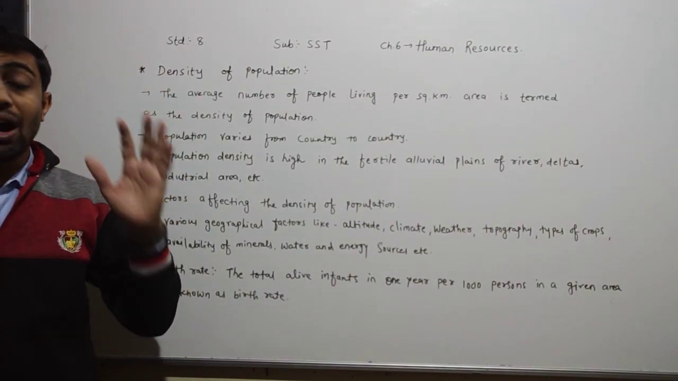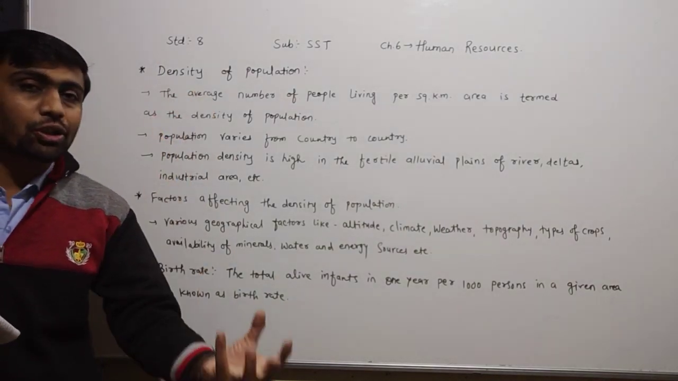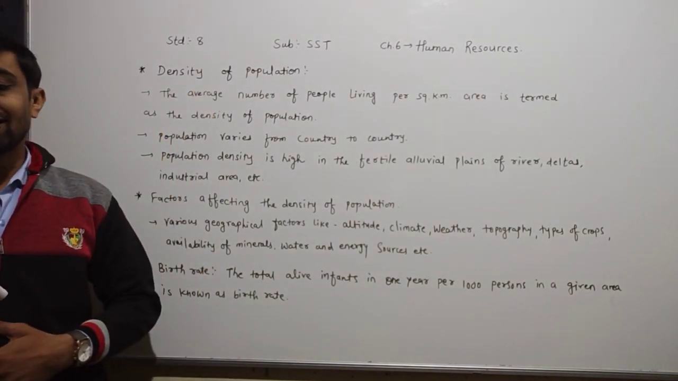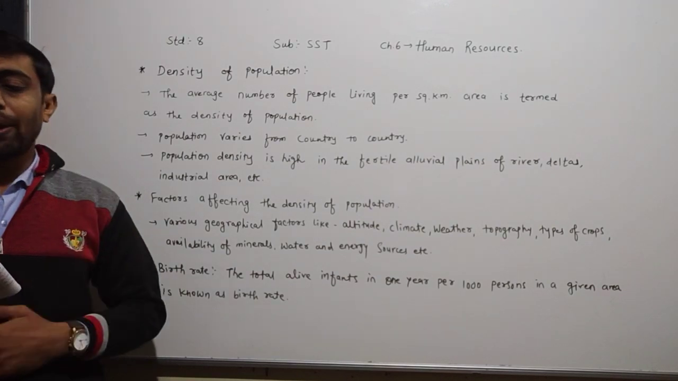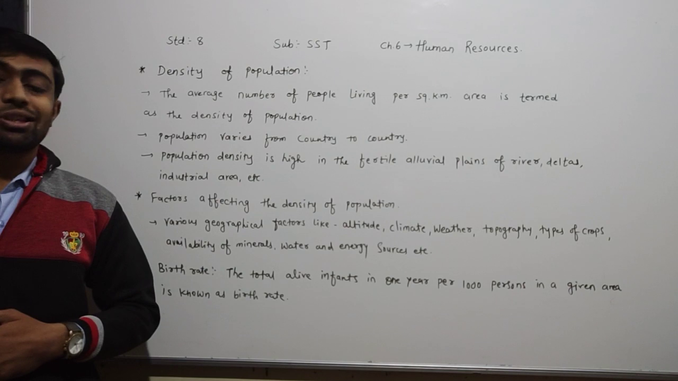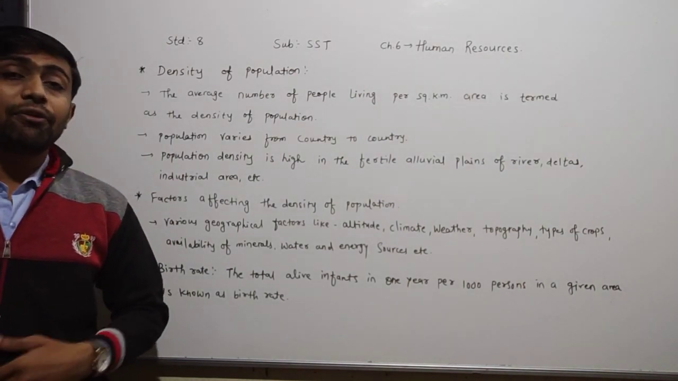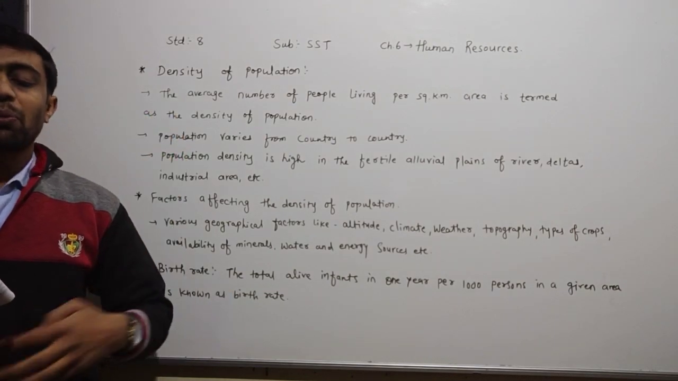Now, which are the 5 states and Union Territories with the least population, meaning the smaller population? We can say Lakshadweep Island, Diu and Daman, Dadra Nagar Haveli, Andaman Nicobar Island, and Sikkim. These are the states and Union Territories with the least population.